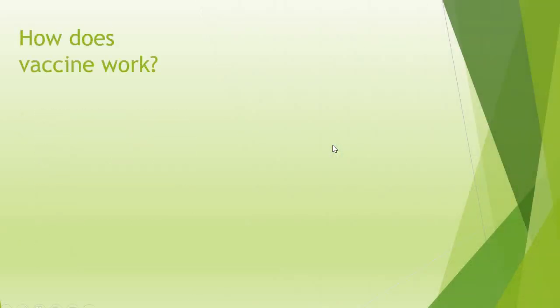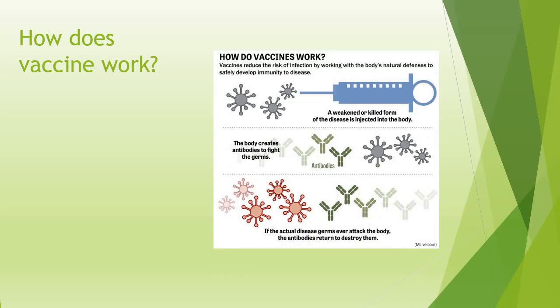Now, the question arises, how does a vaccine work? It is very important to understand how our immune system works. Whether we are exposed to certain microorganisms naturally or we are given a dose of weakened microorganisms through a vaccine, a set of reactions takes place in our body with the help of our immune system.